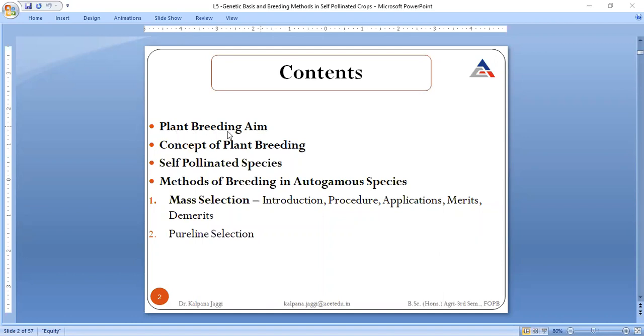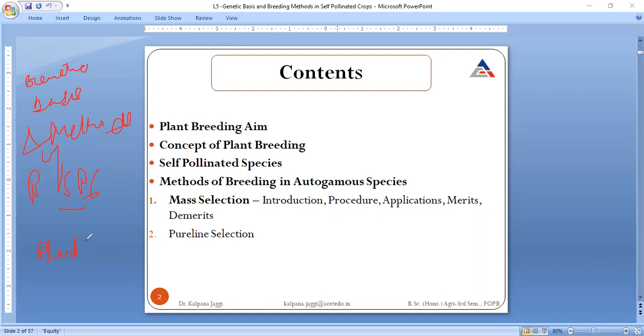Once the aim of plant breeding is clear to us, then we will move into the concept, that is the genetic basis of breeding, and then we will talk about self-pollinated species, then methods, right? So your today's topic is all about genetic basis and methods of breeding self-pollinated crops, right? But as I've already told you, I think what is meant by plant breeding.